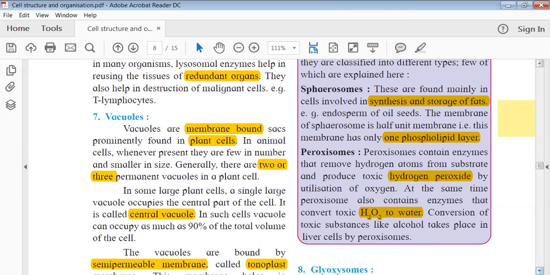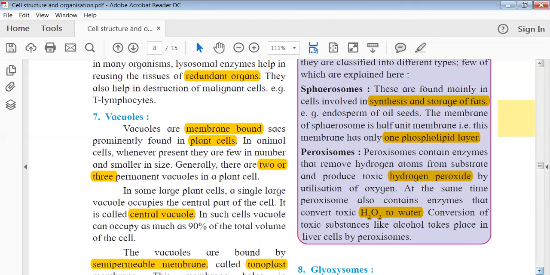There are two major enzymes involved. They have not been named in your book, but I'm telling you, please note it down: oxidase and catalase. These are the two enzymes generally present in peroxisomes, and they help in the oxidation process and in clearing H2O2 into water. I repeat, the names are oxidase and catalase.